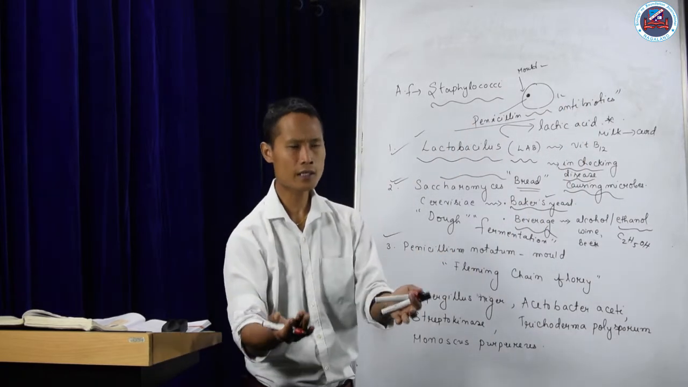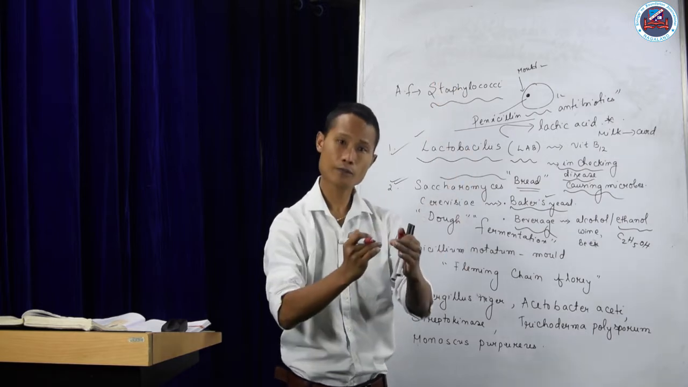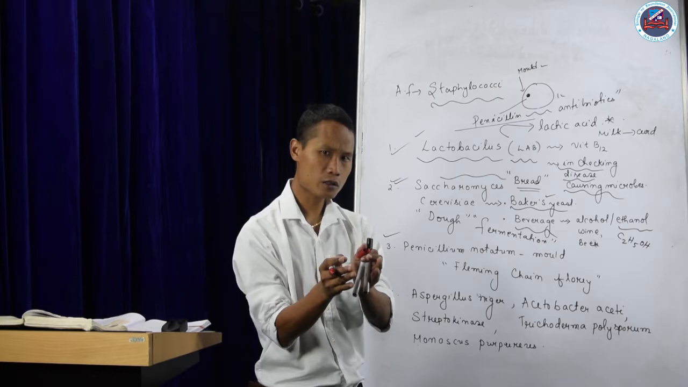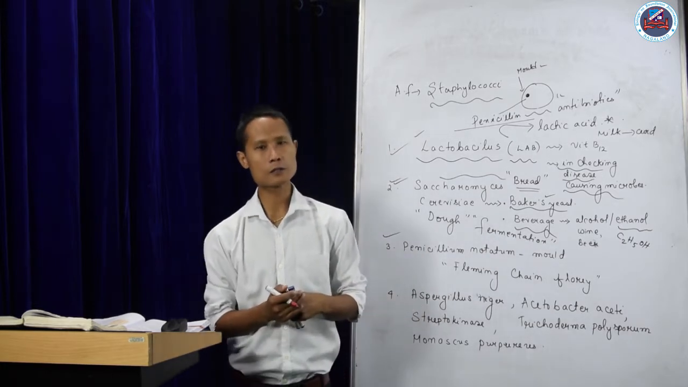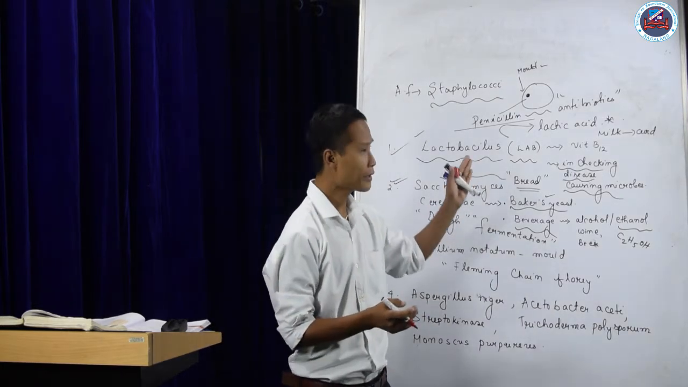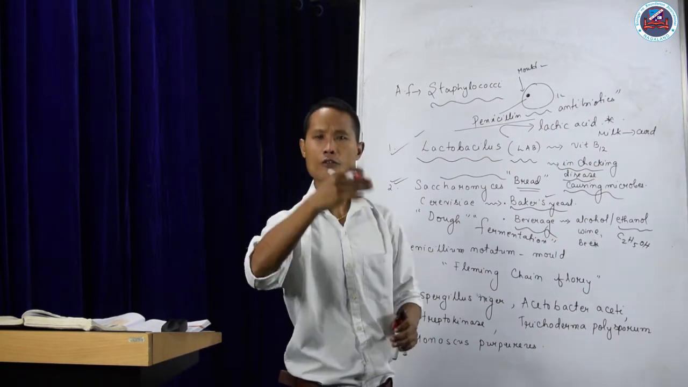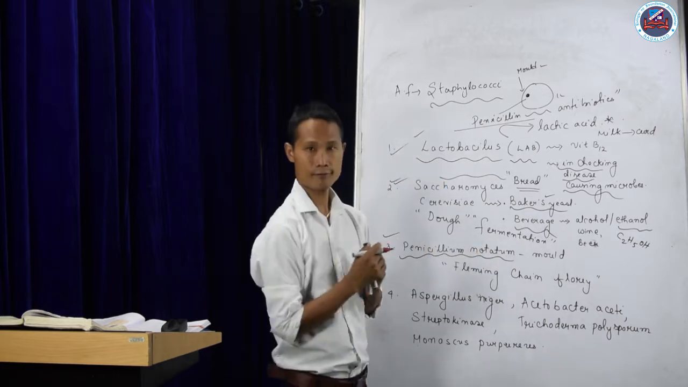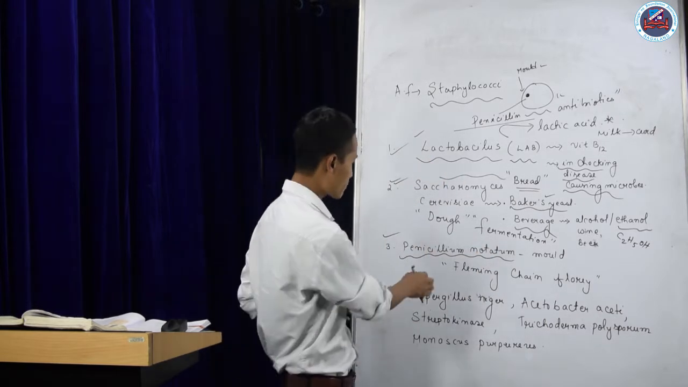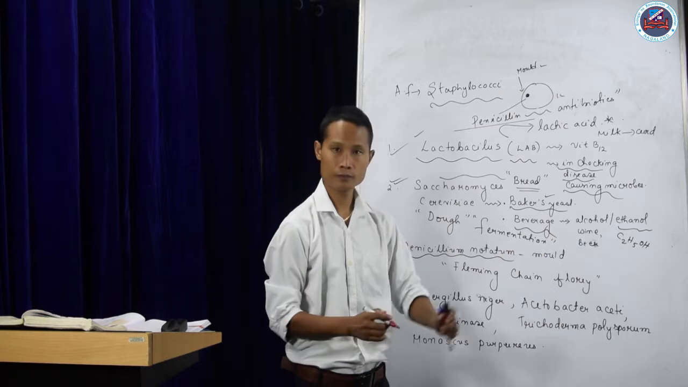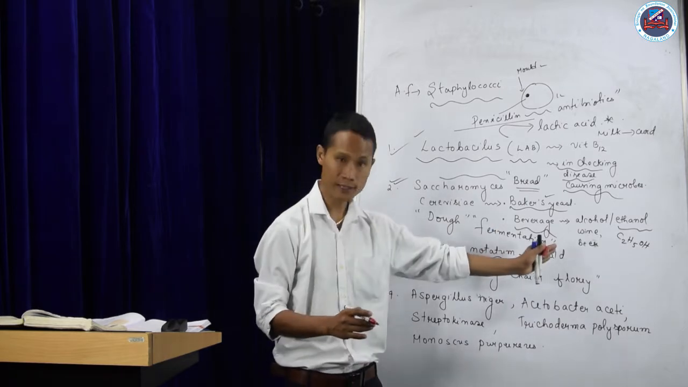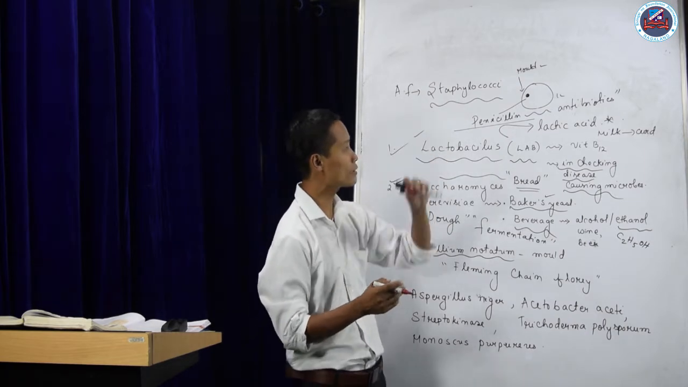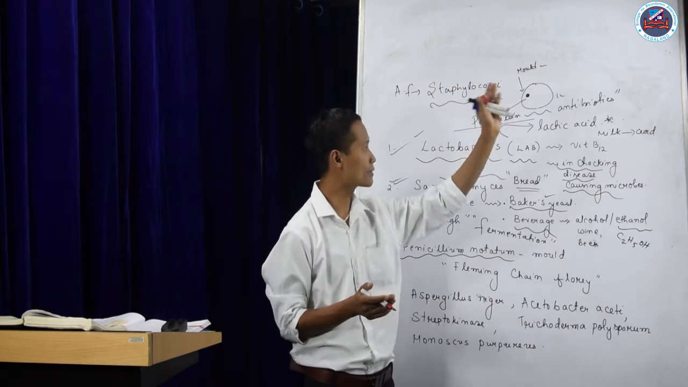If I say antibiotics, antibiotics are those chemicals which are produced by microorganisms, and we use those chemicals to inhibit the growth of microorganisms. So antibiotics are chemicals that inhibit the growth of microorganisms. And that microorganism is nothing but Penicillium notatum. It's a mold, Penicillium notatum, from where penicillin was obtained, and we use penicillin as an antibiotic.